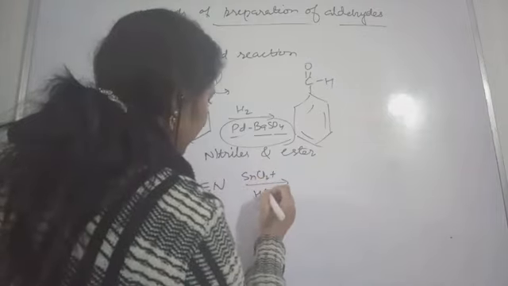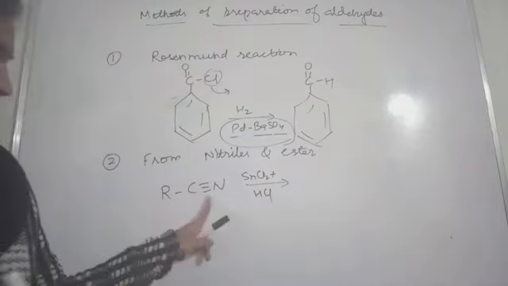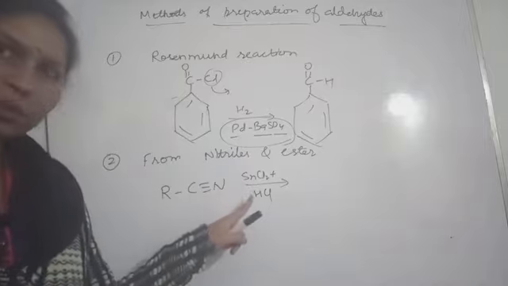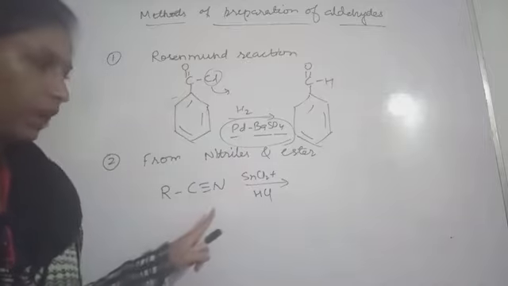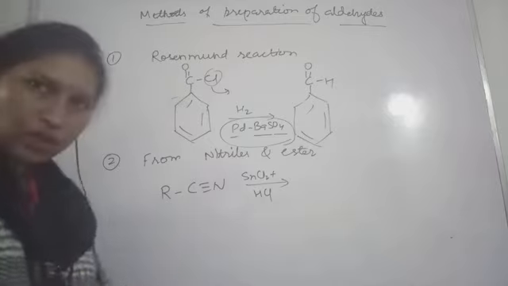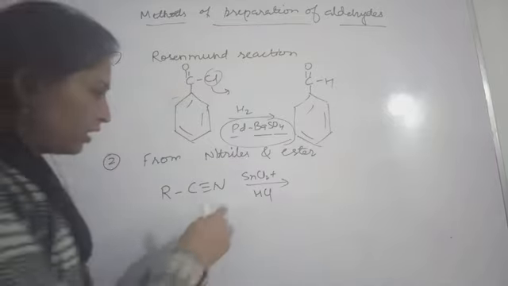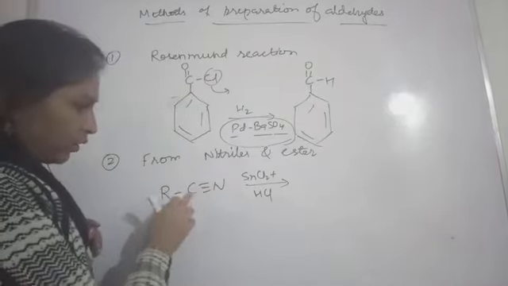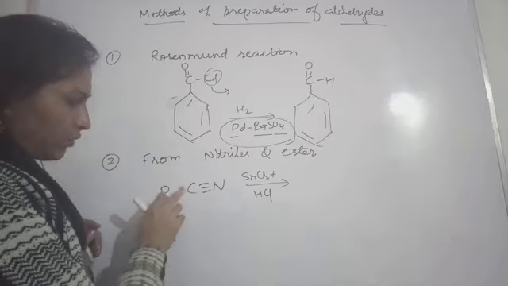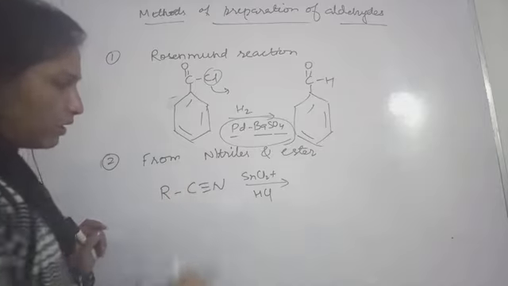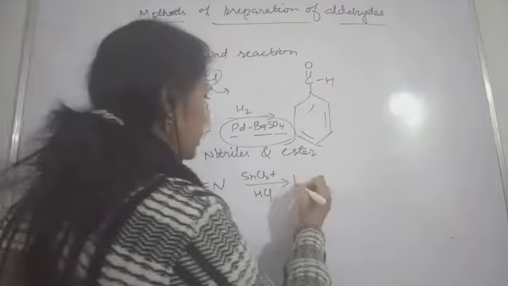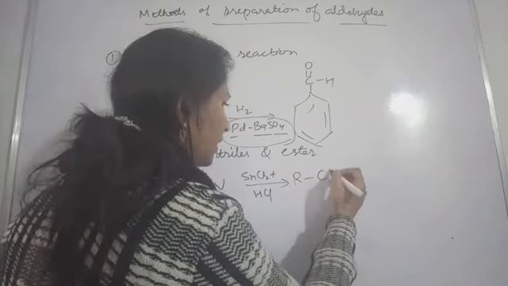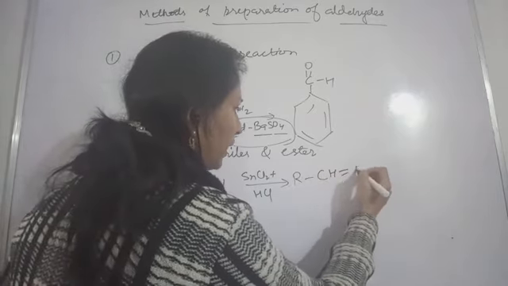SnCl2 plus HCl. So what will happen? Reduction means what? Addition of hydrogen, or removal of oxygen. So here the hydrogen will be attached with this carbon and with nitrogen also. So what you are going to get in this case is R C H double bond NH.